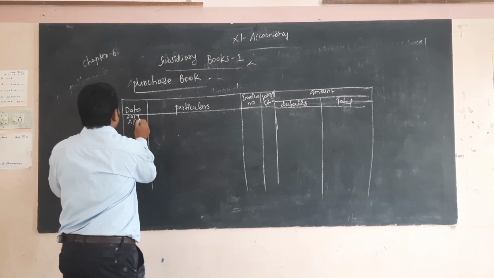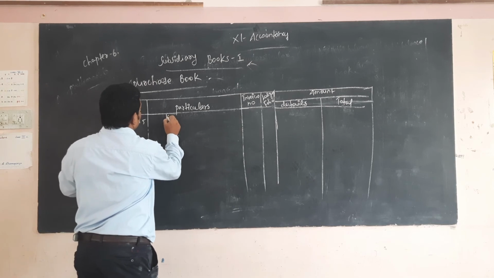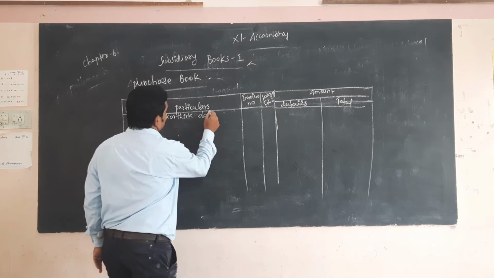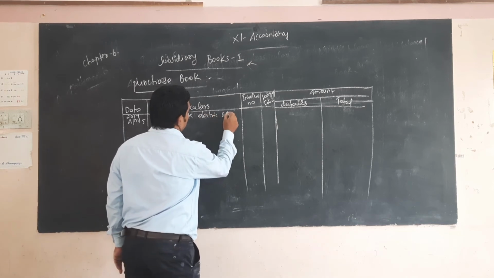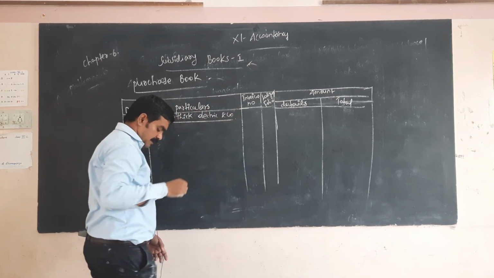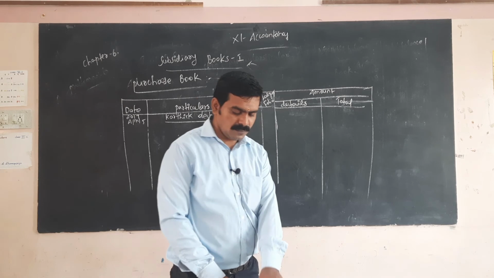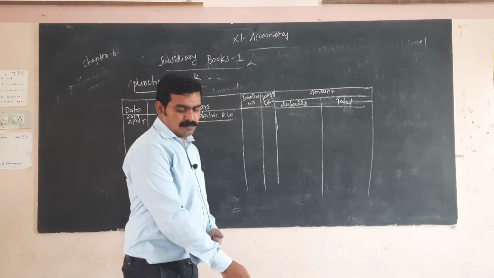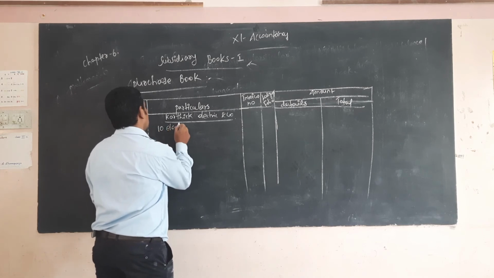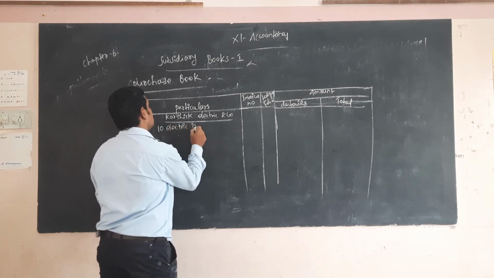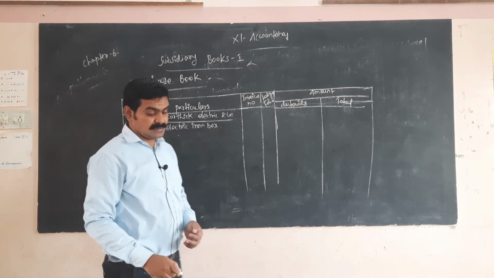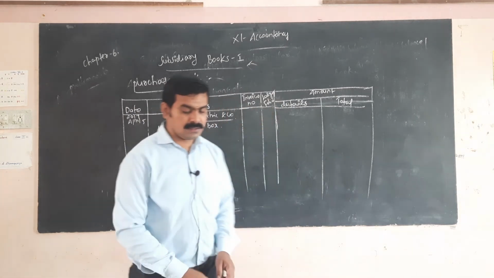Karthik Electric Company. 10 electric iron boxes at the rate of 2,500.